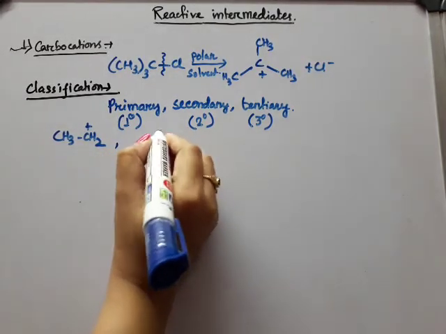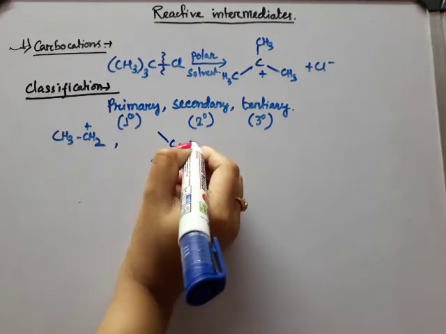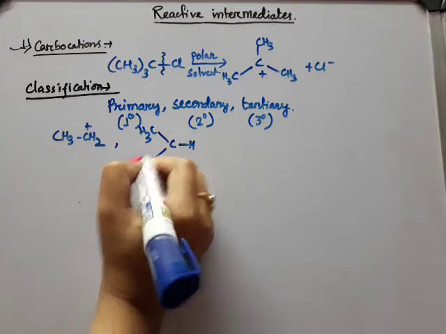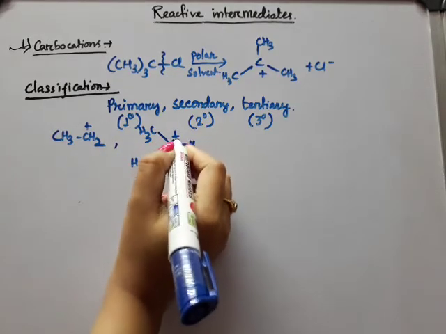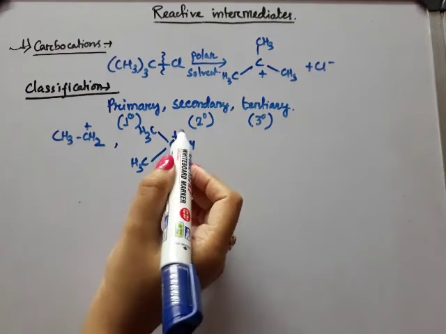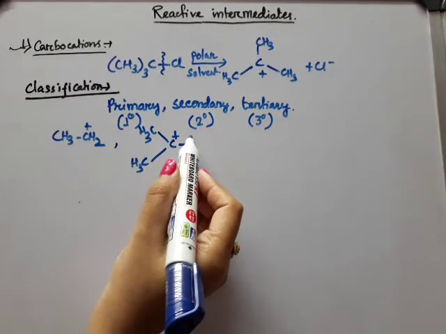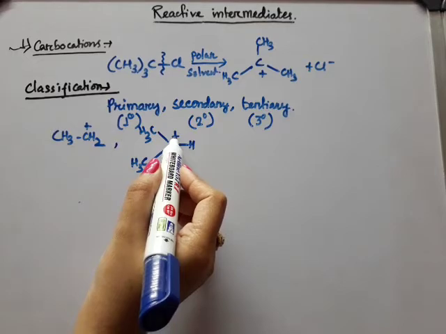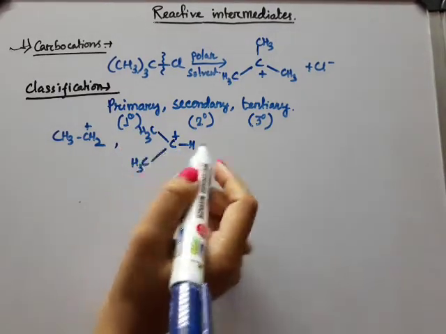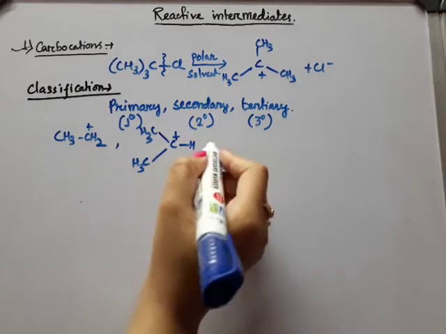Next is isopropyl carbocation. Here the positively charged carbon atom is attached with at least 1 hydrogen atom, or it is connected with at least 2 carbon atoms. That is why this is known as secondary.